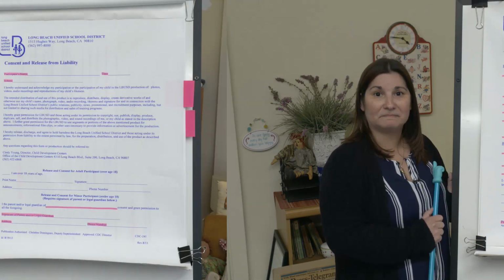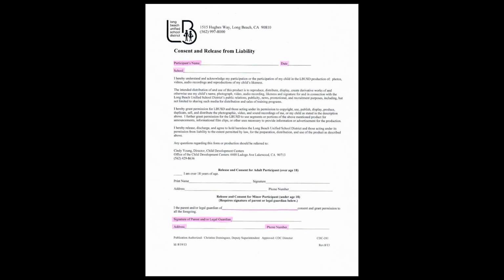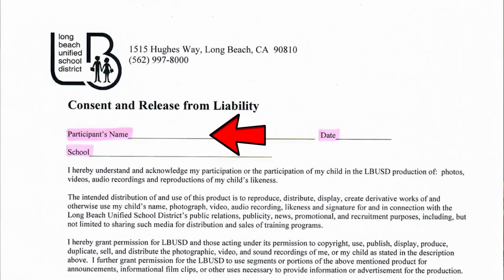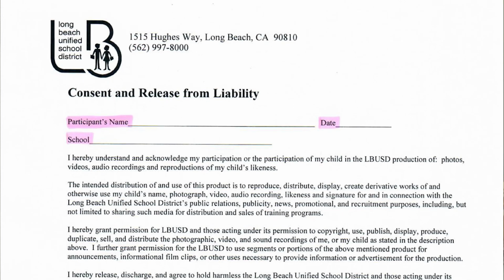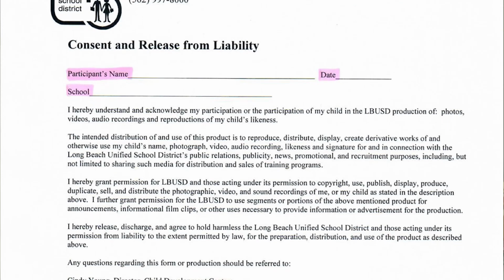next page. This is the consent and release for liability form. The participant's name is going to be your child's name. This is going to be the first and last name here. Please put in today's date, and then the name of the school that your child will be attending if it's not already populated.